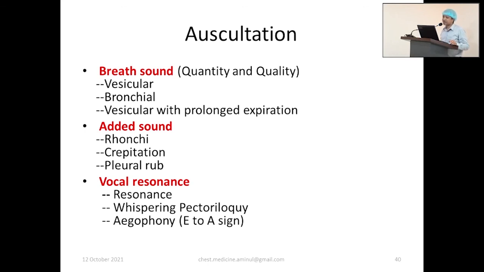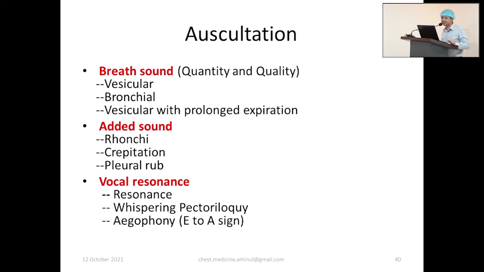Pleural rub is due to inflammation of the pleura, with a rubbing quality of the sound. This is added sound. Vocal resonance is important, and vocal resonance and vocal fremitus give equal information. If the breath sound is bronchial, when there is consolidation, at the same time vocal resonance will increase.